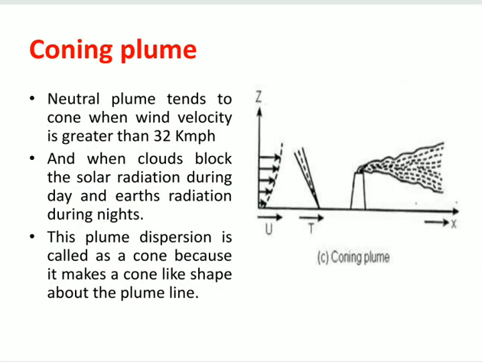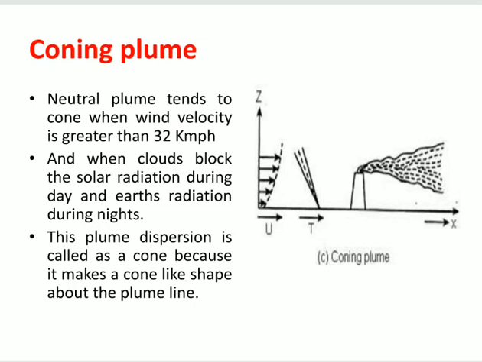Next one is the coning plume. It means whenever the pollutants emitted into atmosphere travel in a cone-shaped path. You can see in the figure the pollutants emitted in atmosphere and they disperse in the shape of a cone. So in that case the behavior of pollutants is called as coning plume. Neutral plume tends to cone when wind velocity is greater than 32 km per hour, and when clouds block the solar radiation during the day and earth's radiation during nights. This plume dispersion is called cone because it makes a cone-like shape about the plume line.